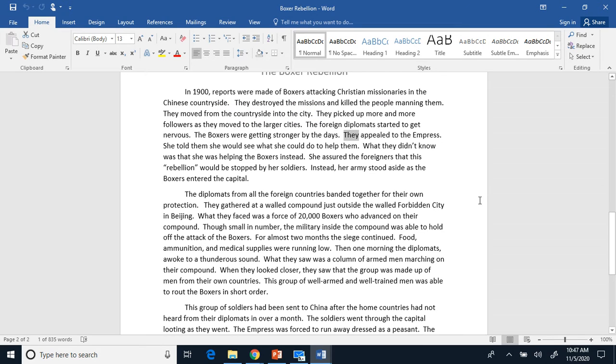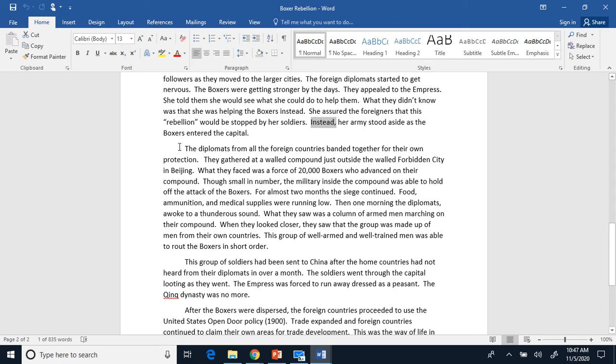They appealed to the Empress. She told them she would see what she could do to help them. What they didn't know was that she was helping the Boxers instead. She assured the foreigners that this rebellion would be stopped by her soldiers. Instead, her army stood aside as the Boxers entered the capital.